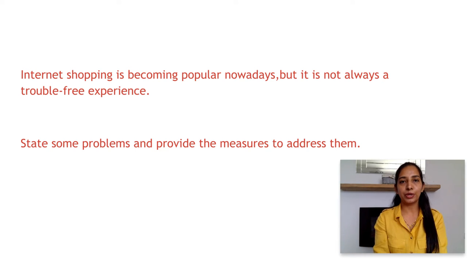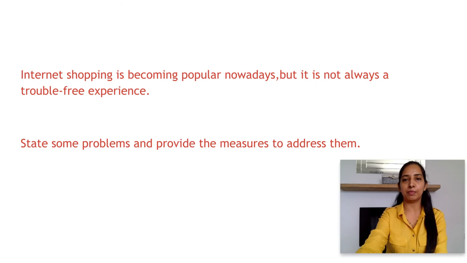In this, when you read the statement, you can make out that the main topic is internet shopping. The problem is that it is not a trouble-free experience. Few problems are attached to it. Now you are asked to give some of these problems and the solutions to rectify them, right?